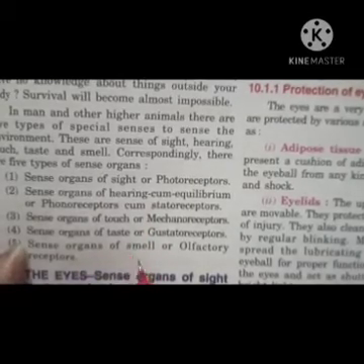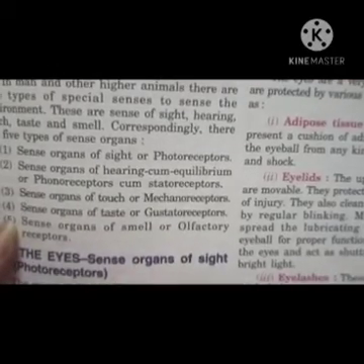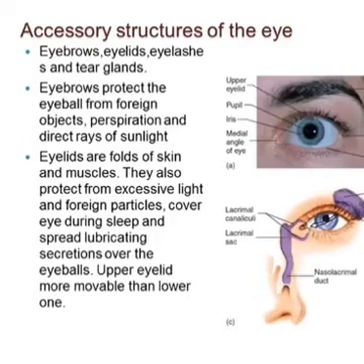And let's start with the eyes first. That is your photoreceptor. Now in this slide we will discuss the accessory structures of the eye. Now here see the diagram of this eye. Here you can see the eyebrows, the eyelids, and please follow my red pointer over here, and the eyelashes. And here tear glands are there which we can't actually see, but inside under the eyelids there are tear glands. So these are all accessory structures of the eye.